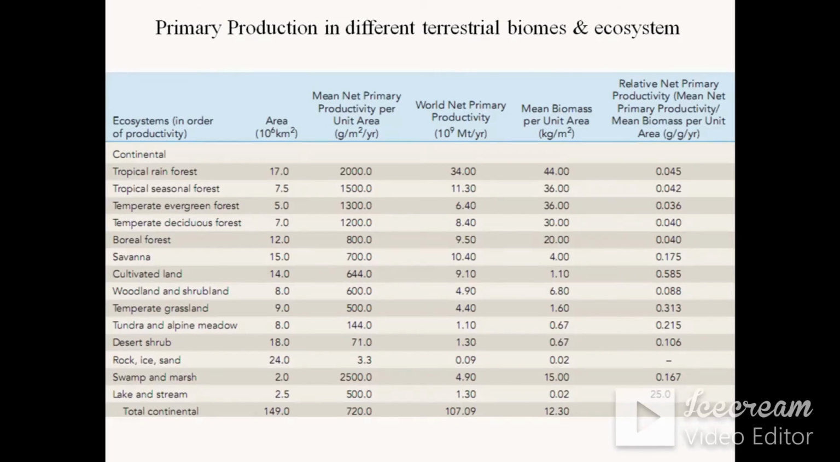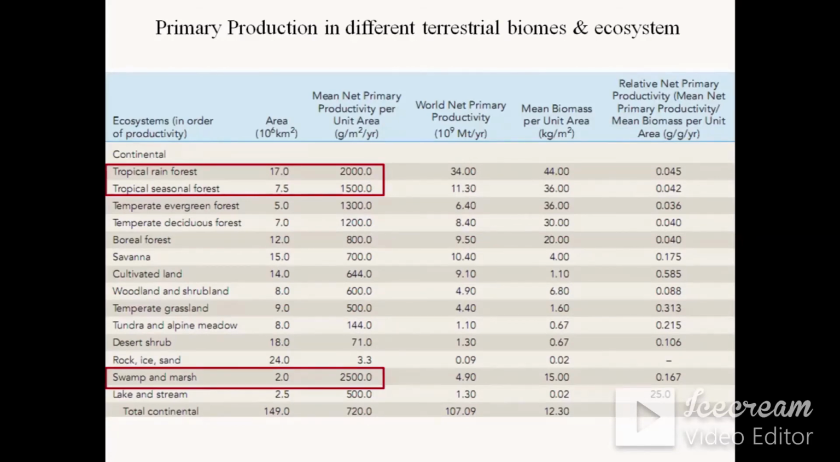If we look at the primary production in the different terrestrial biomes and ecosystems of the continents, we find that the highest net primary productivity is for tropical rainforest and tropical seasonal forest, that is about 1,500 to 2,000 gram per meter square per year. Similarly, swamps and marshes, having an aquatic type of ecosystem, have the highest productivity, around 2500 gram per meter square per year, whereas the least primary productivity is for desert shrub or rock, ice and sand.